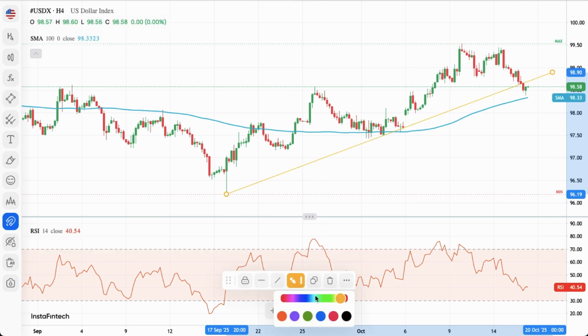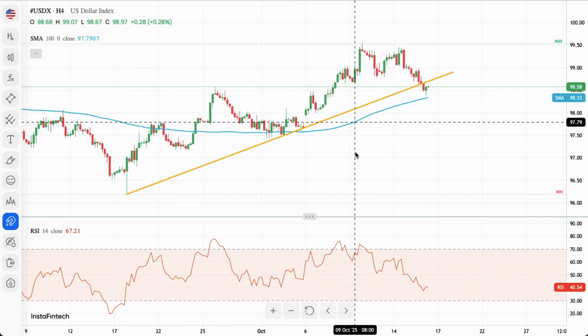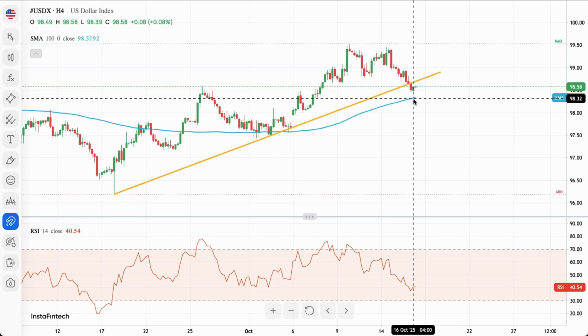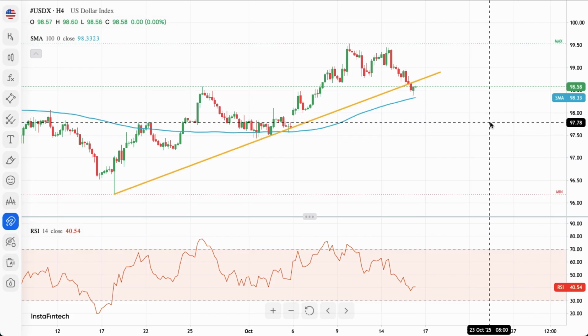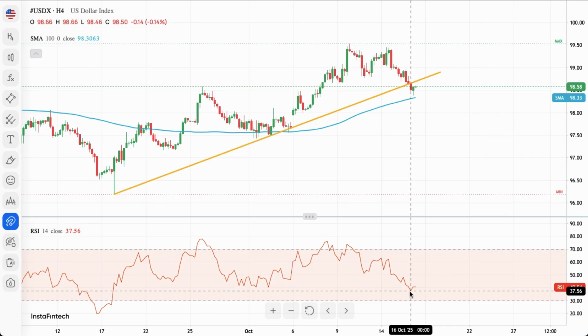So the dollar index is right now below this trend line, and it's quite obvious. We just broke below this trend line. There is a 100 periods moving average just below it as well, 98.33. Momentum is negative.